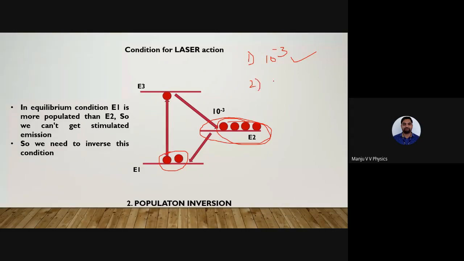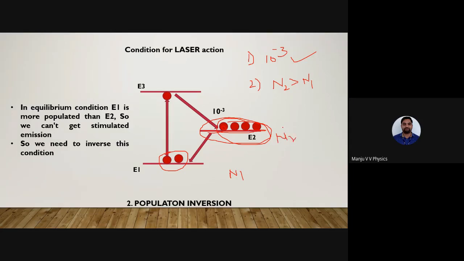Second condition, what is the second condition? I want more atoms in the excited state than in the ground state. Since an atom stays in the excited state, that is metastable state, for a little more time, more atoms stay here. So more atoms will be accumulated in the energy level, in the state N2.